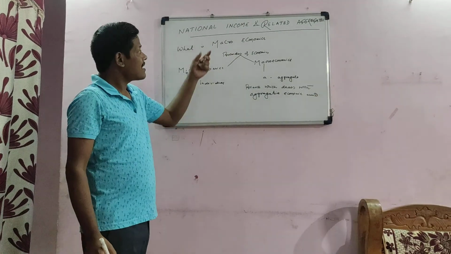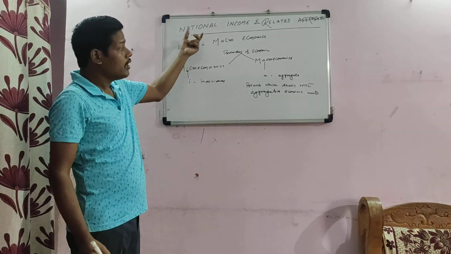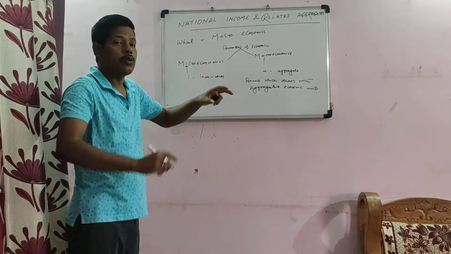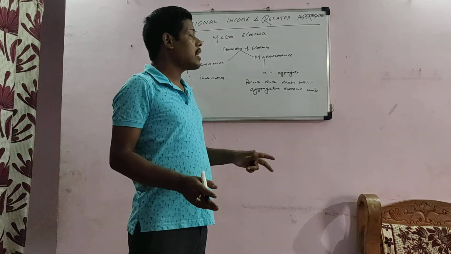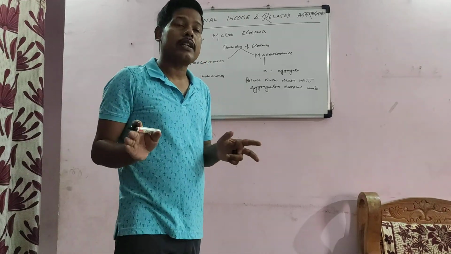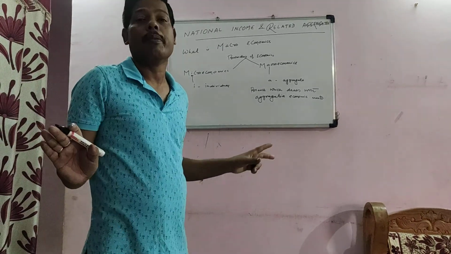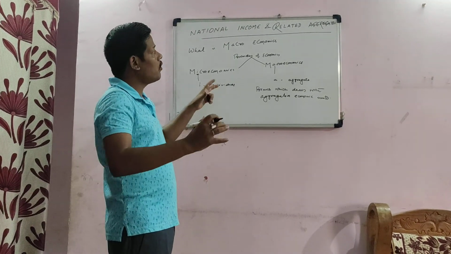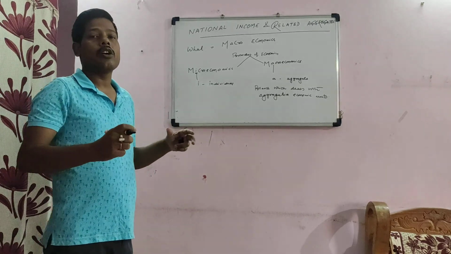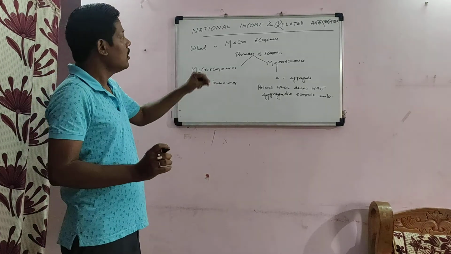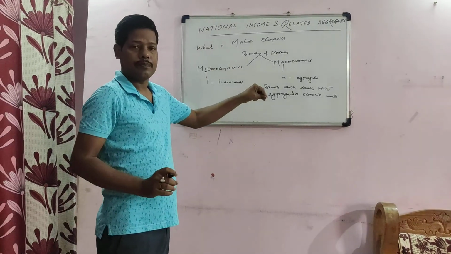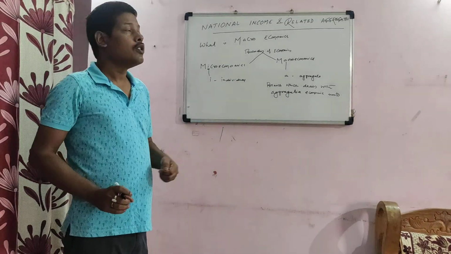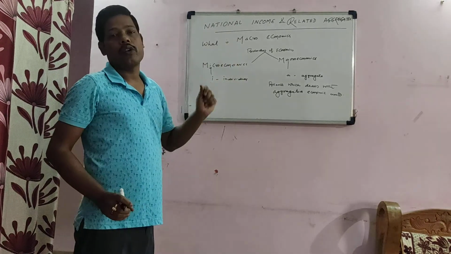And you see, national income is the concept which is related to the whole economy. We are discussing national income, which means we have to calculate national income for the whole economy. Suppose we are calculating national income of India, that means we are going to calculate national income of the whole economy of India. As national income is an aggregative concept, it comes under macroeconomics.